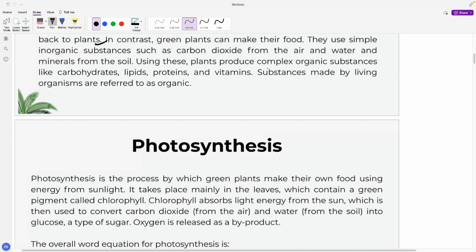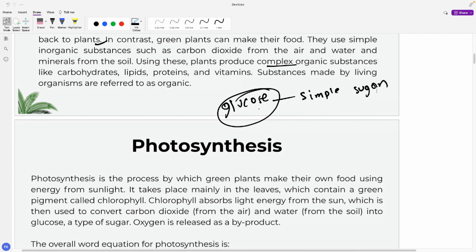So the plant produces complex organic substances, okay, right? What is a product of photosynthesis? We know the main product of photosynthesis is glucose, right? Glucose is a simple sugar, right? These simple sugars join together to form carbohydrate. They also form lipid, protein and vitamins also, right?